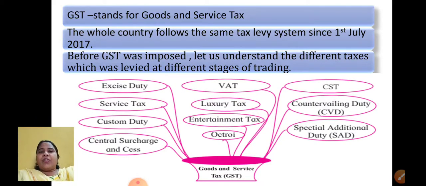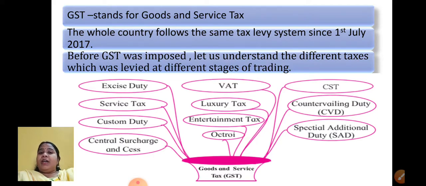Let us quickly see which types of taxes we were paying before 1st July 2017. It was excise duty, service tax, custom duty. Excise duty is what you pay on cigarettes, tobacco, etc. Service tax is a tax which is paid for a service that is given. Custom duty, I hope you know, is when you get something imported from outside. Then central surcharge and cess. You have learned last year educational cess. If your taxable income exceeds the limit, then you have to pay all such taxes.